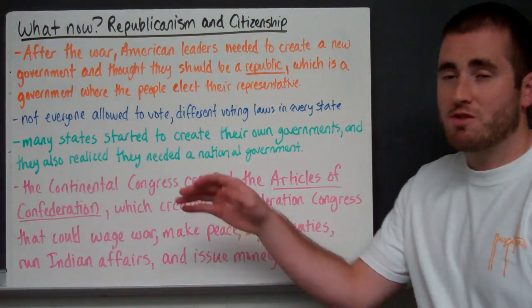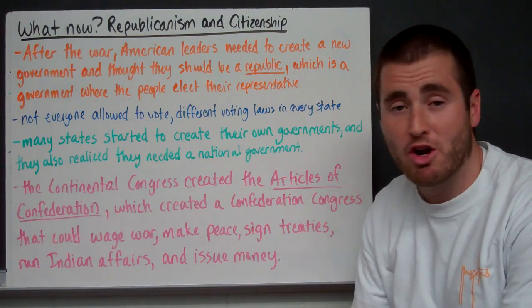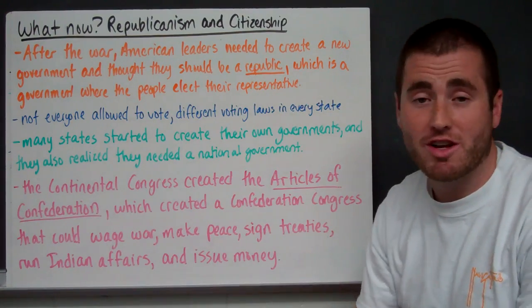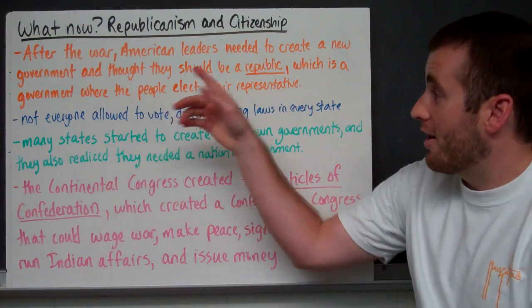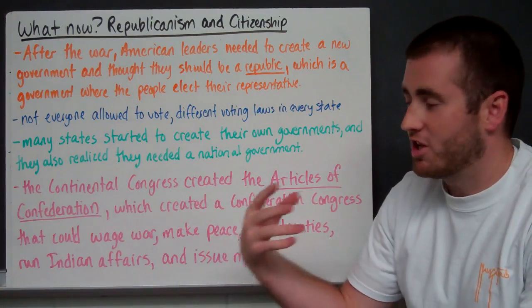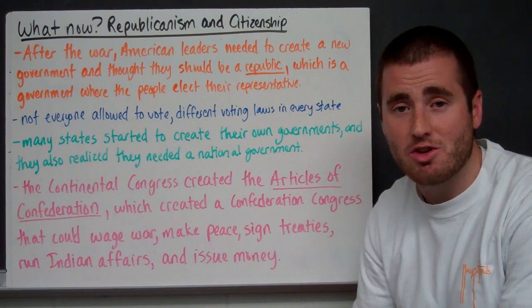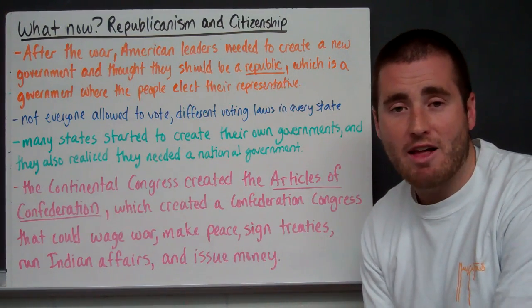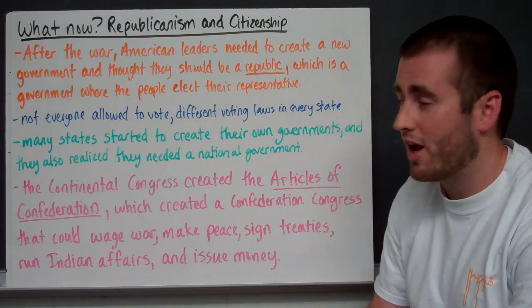All right, so this video comes into play after the American Revolution. America's won their independence. They're now looking to set up their own government. They no longer have to worry about the British. And pretty much everybody thought they should be a republic, which is a government in which the people elect their representatives. It's modeled after the democratic ideals of way back in the time of Athens and Greece. And they modeled themselves after that democratic government.